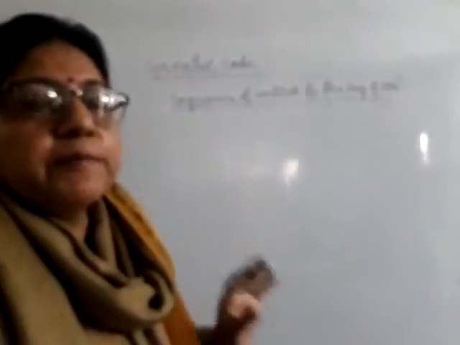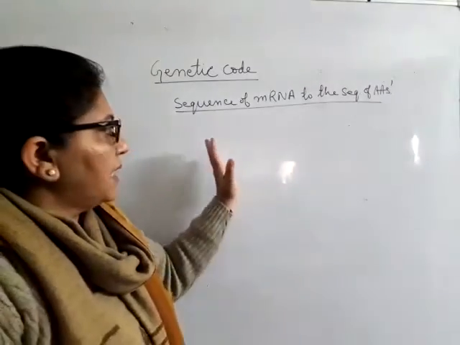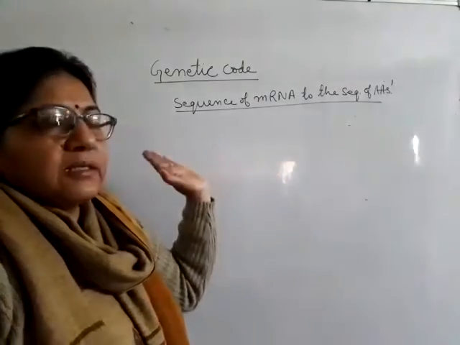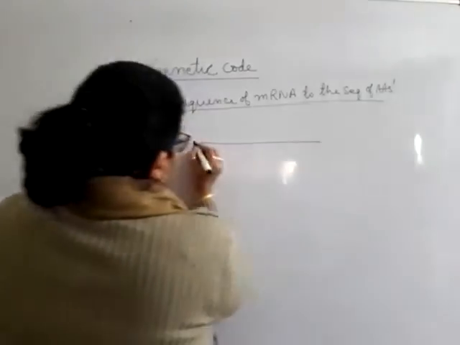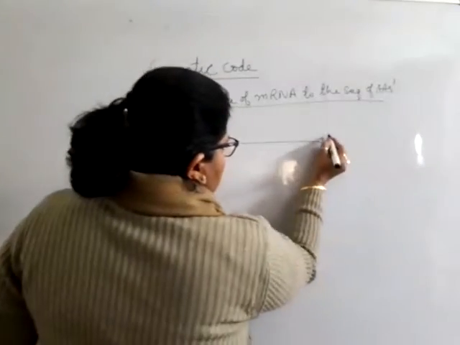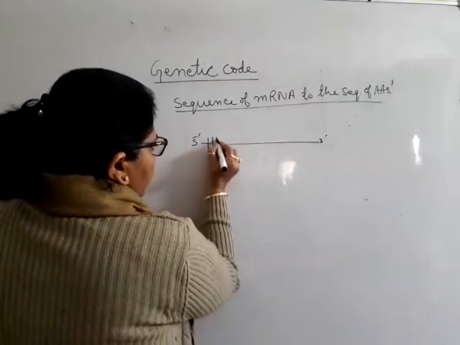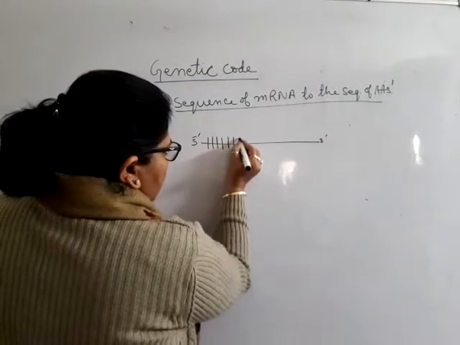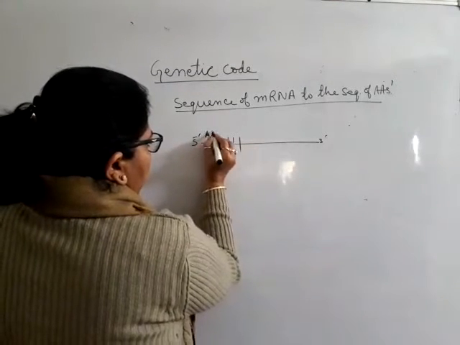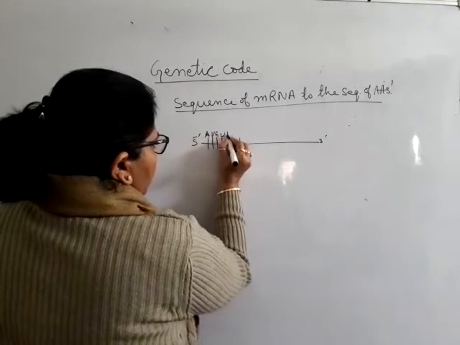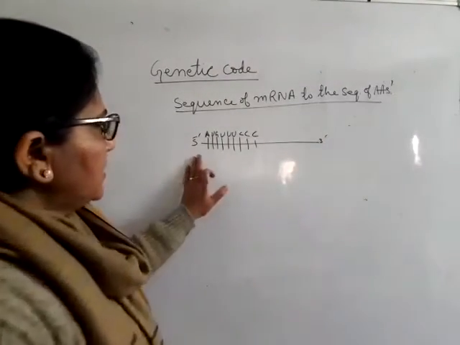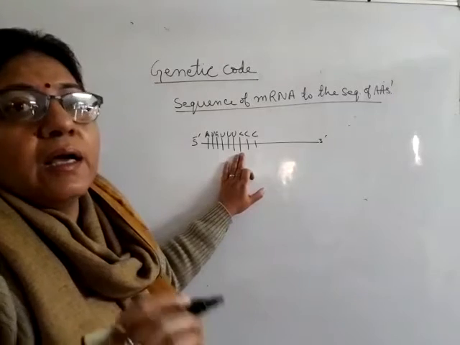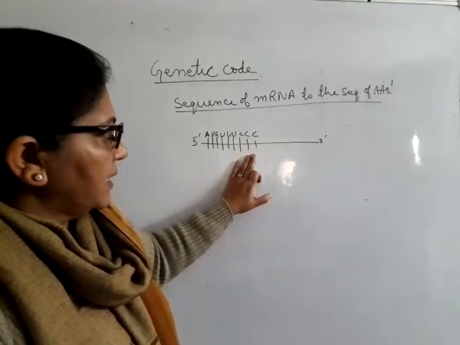So what does it mean? When transcription takes place, meaning when the RNA is being synthesized from DNA on an RNA template, that is 5' to 3', various ribonucleotides are attached in the form of A, U, G, U, U, U, C, C, C. So this is a sequence of the ribonucleotides on mRNA.